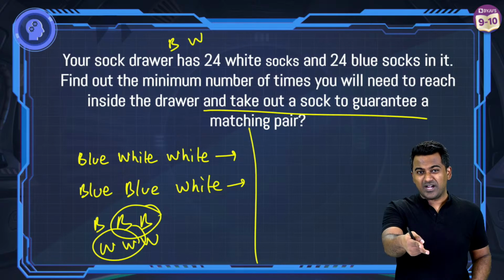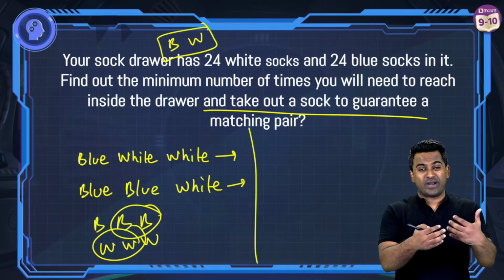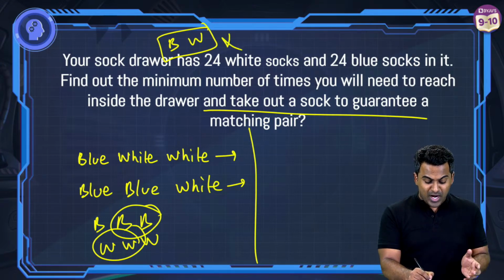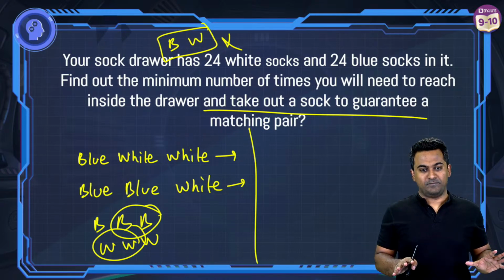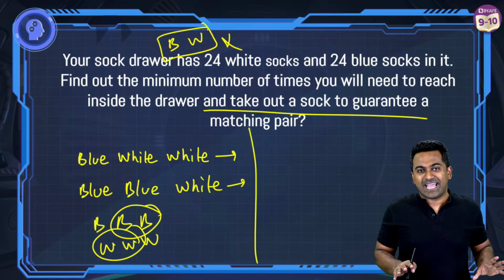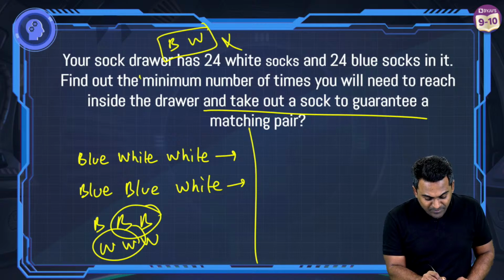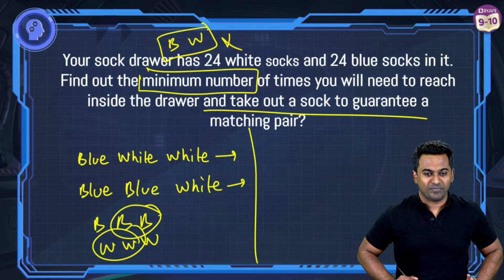2 can't be the correct answer, right? Because there is a possibility first time you get a blue, second time you get a white, or first time you get a white, second time you get a blue. So you can't guarantee it. But 3 times for sure, doesn't matter what the combination is, there will be a matching pair. And since I asked you the minimum, 4, 5, 6 are automatically ruled out.